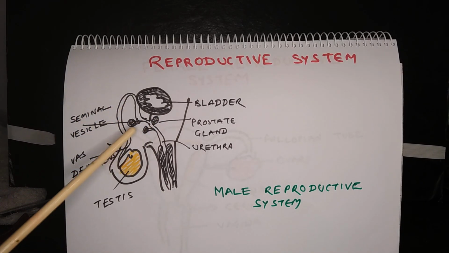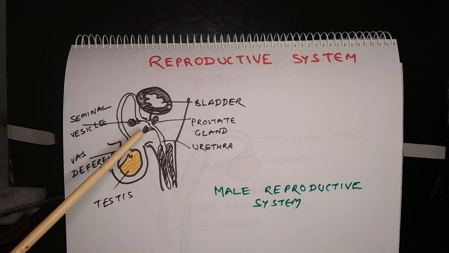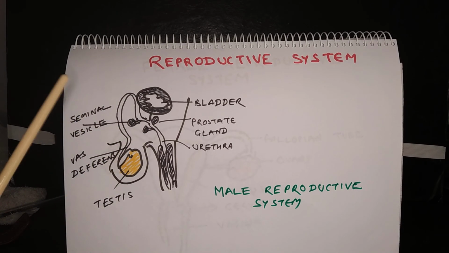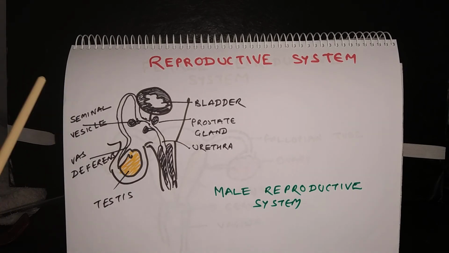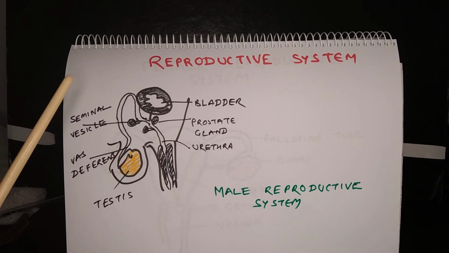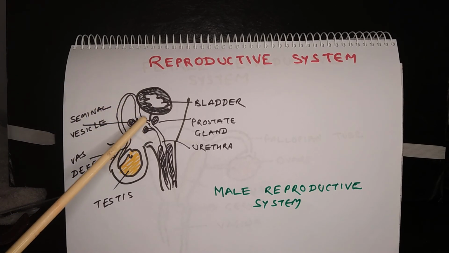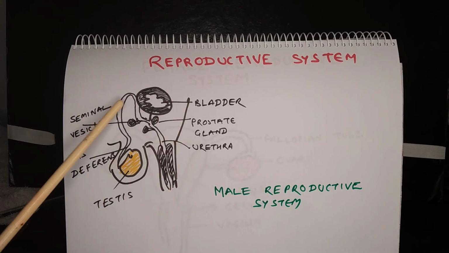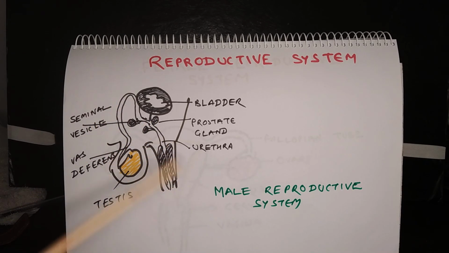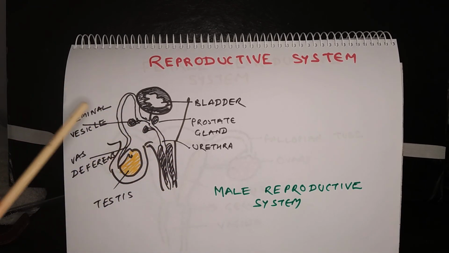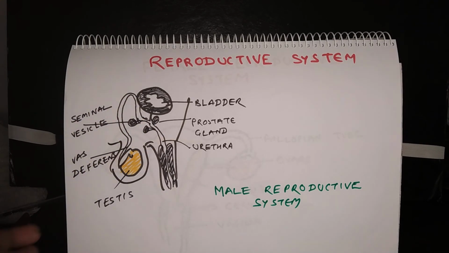Sperms are stored in seminal vesicle, and the secretions from prostate gland and seminal vesicle add up to make the semen, and semen eventually facilitates further movement of sperms. Okay. Now after this point, the opening for urine and semen is common, that is urethra. Urethra passes through the penis so that sperms can go outside.